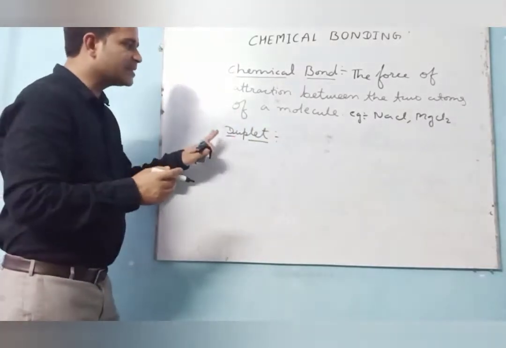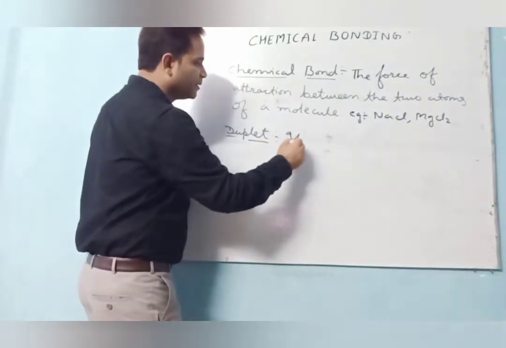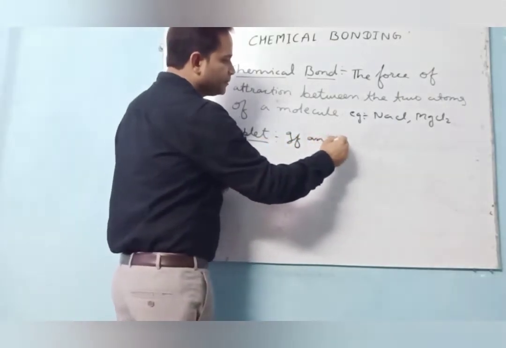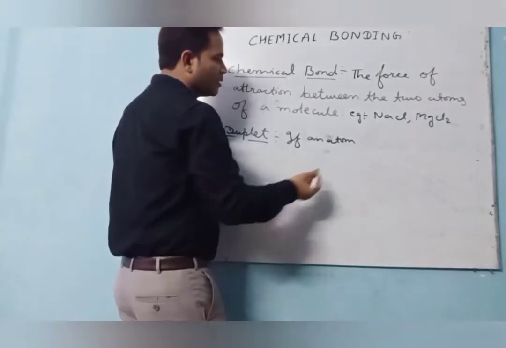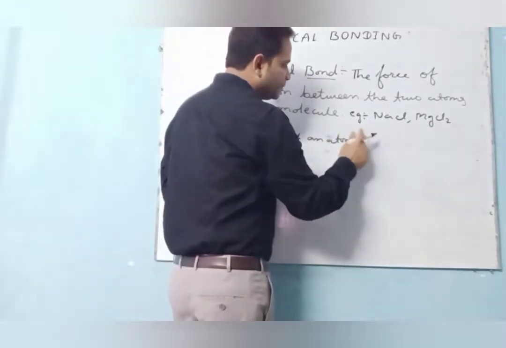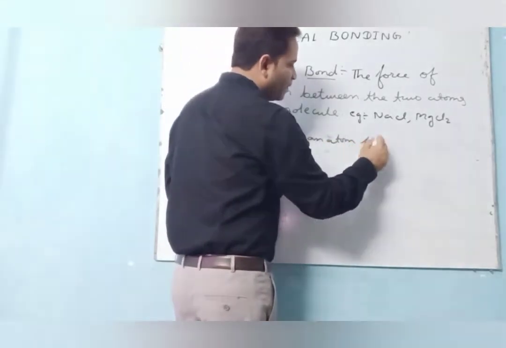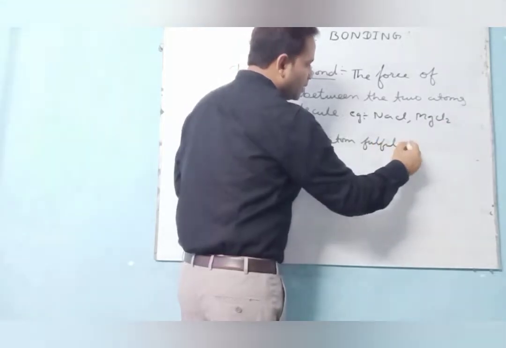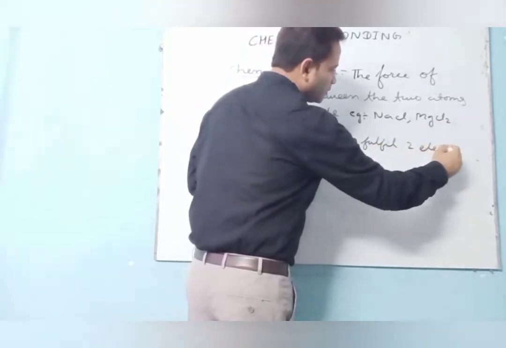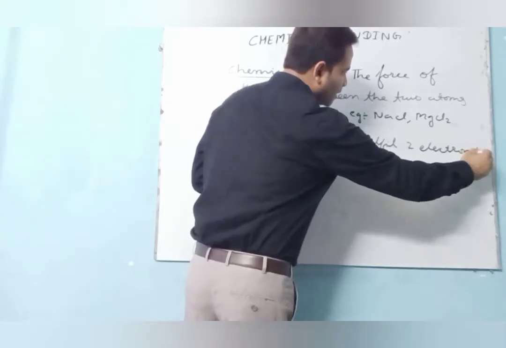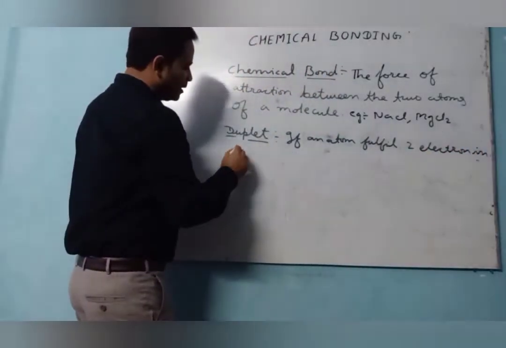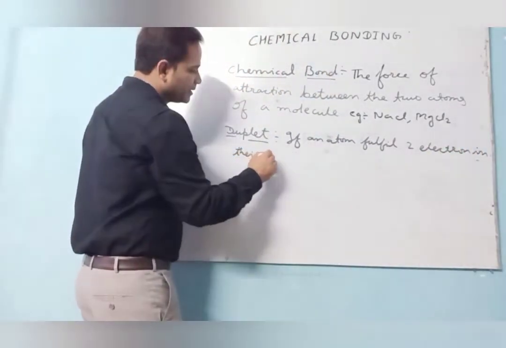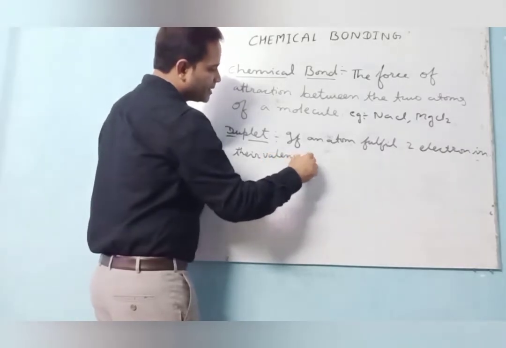The duplet means that if an atom fulfills two electrons in its valence shell.